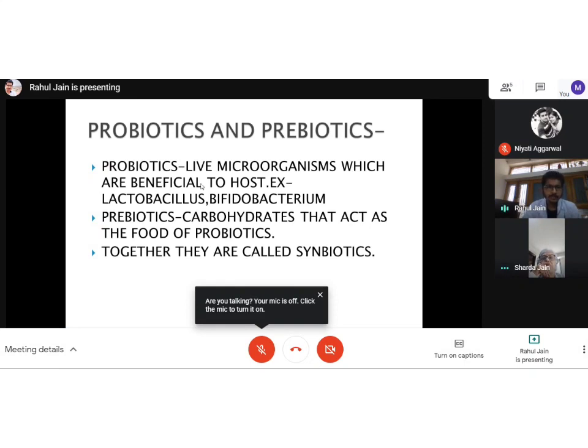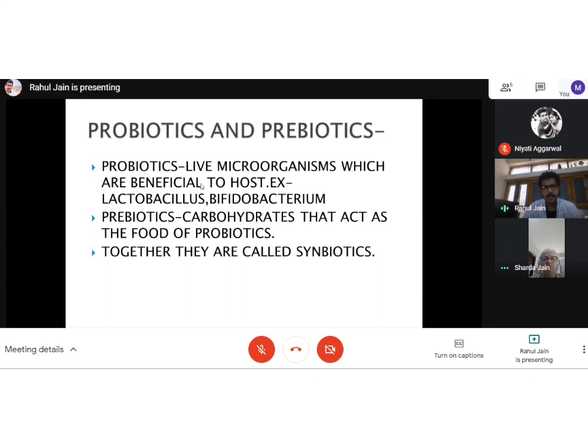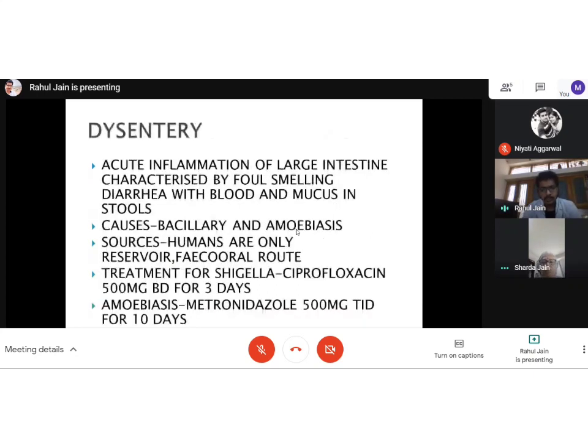Then coming to prebiotics. Prebiotics are like food for probiotics. Probiotics are the live microorganisms, and we are adjuvanting them with prebiotics that will help those probiotics to grow also. Together, they are called synbiotics, and the person should take lassi or dahi or fibers which will help those probiotics to grow, and the person will get healed faster.